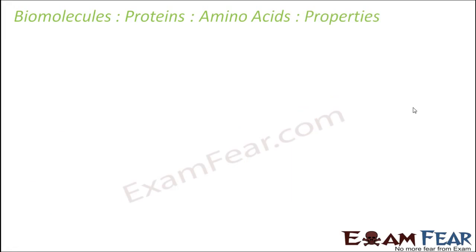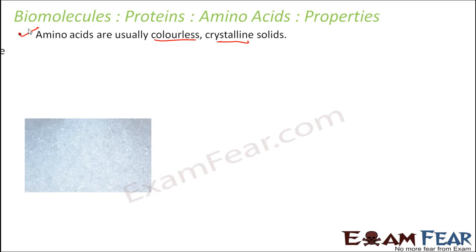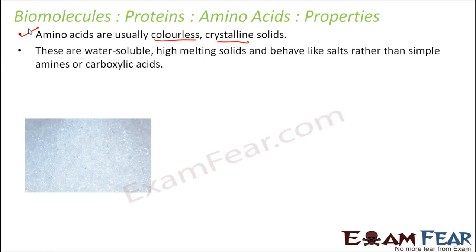Now let us look at some of the important properties of amino acids. Appearance wise, they are usually colorless, crystalline solids. So they are solid in form and they are colorless, they do not have a specific color as such. They are water soluble, high melting point solids. So generally soluble in water, and the melting point is quite high.